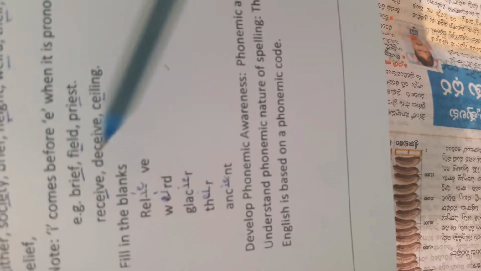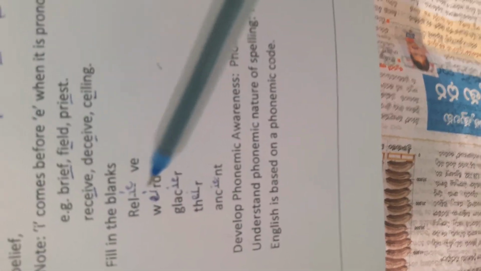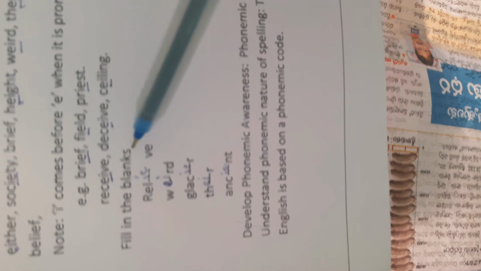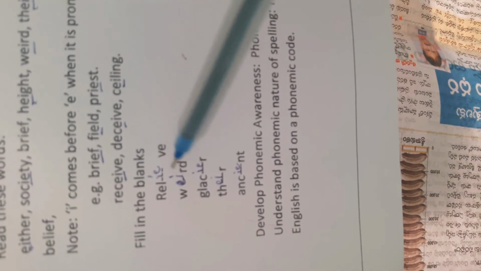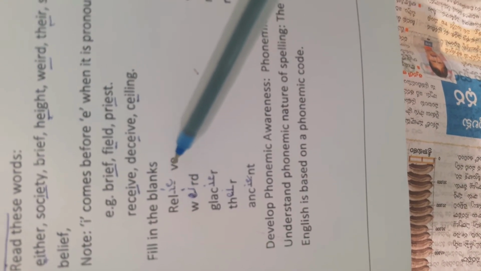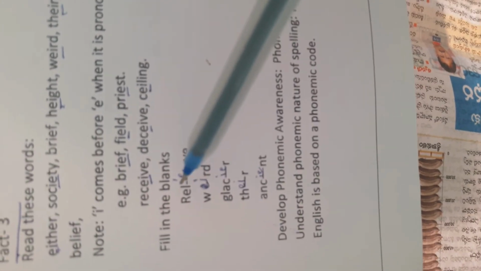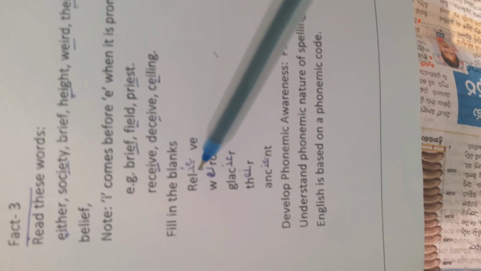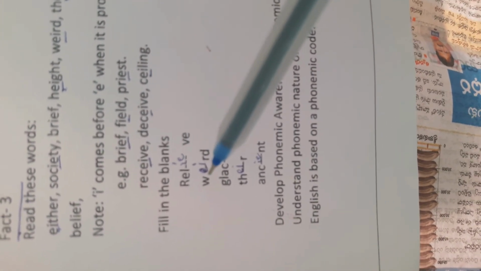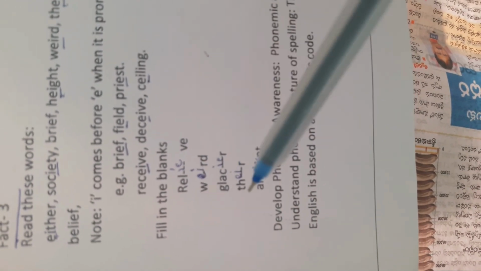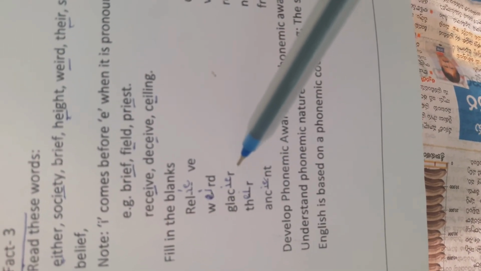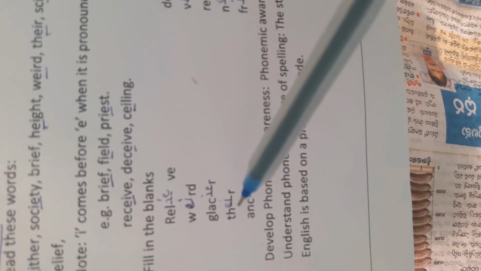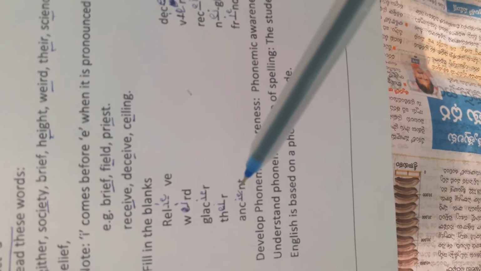So these words, fill in the blanks here. Give it to students to fill in the blanks. Some letters you missed, and give. RELIEVE, relieve. So before E, the I comes. What are the words with I coming before E? WEIRD, IE based words. THEIR, there. ANCIENT, ancient. So these are some more words.